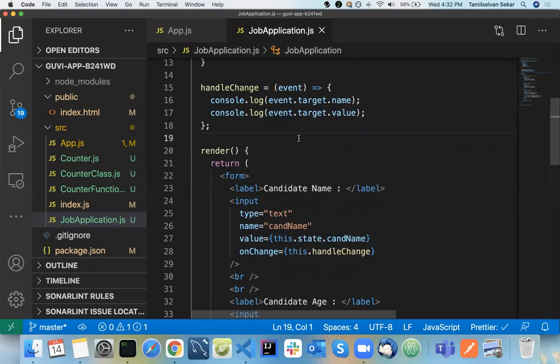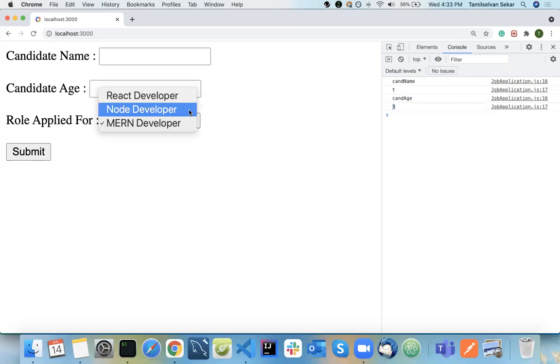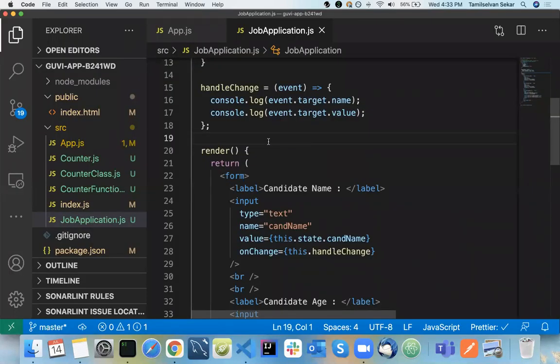Now let's go here. See, I'm going to type T, so your candidate name is changed to T. Same if I do it here, candidate age is modified to 3. If I click on node, candidate role applied is node now. In the same way, if I pick React here, candidate role applied is React. So now you know the name, and you know the value. Now can we update our state?